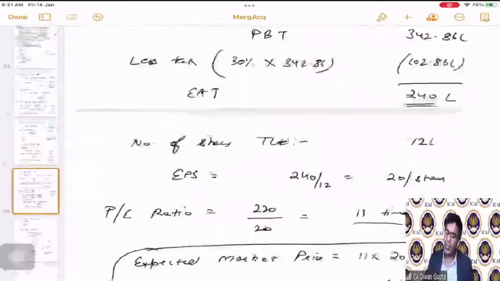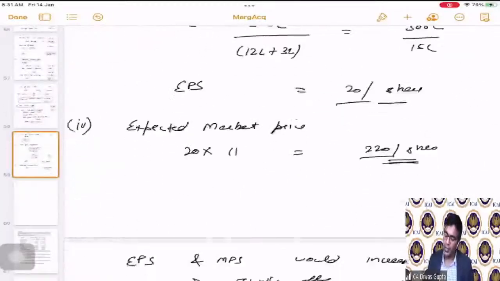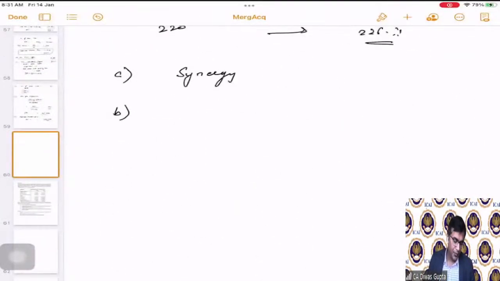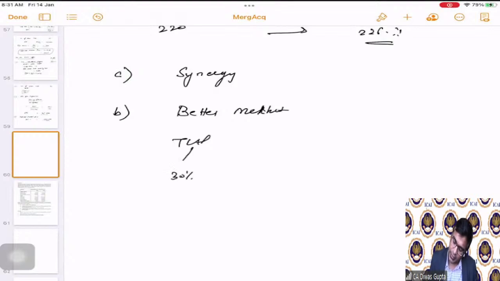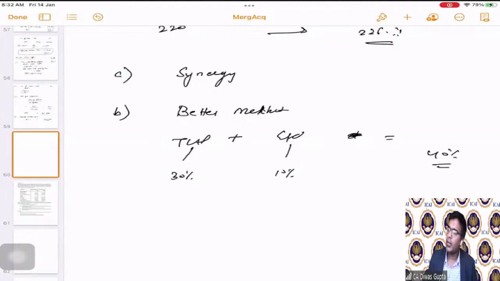So the better market share will come to T Limited. Let's say T Limited has a market share of 30%. Similarly, E Limited has a market share of 10%. So the combined entity will have a market share of 40%. So definitely it's a better market share.